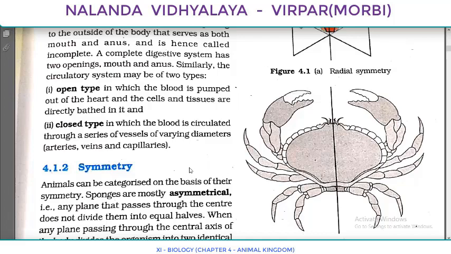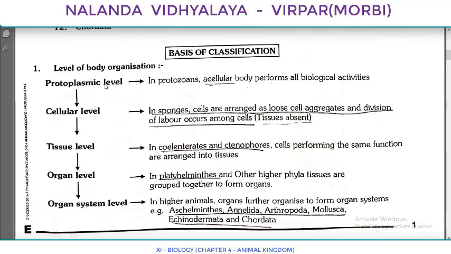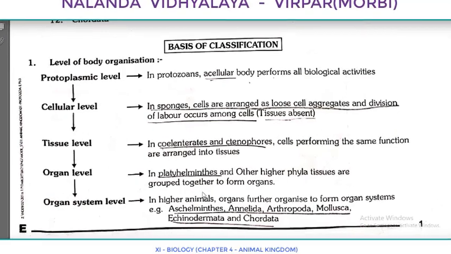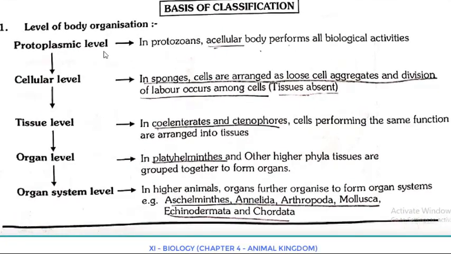We can have a quick summary of the same. Basis of classification in that level of body organization. So we can see here protoplasmic level, cellular level, tissue level, organ level, and organ system level. In the case of protozoans, an acellular body performs all biological activities. Acellular, they do not have a perfect cell. Absence of cell, that is known as acellular body, performs all biological activities.